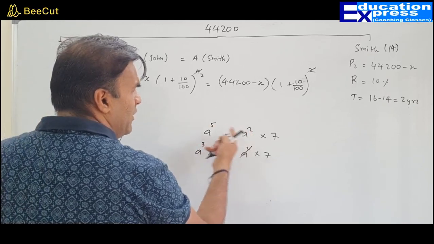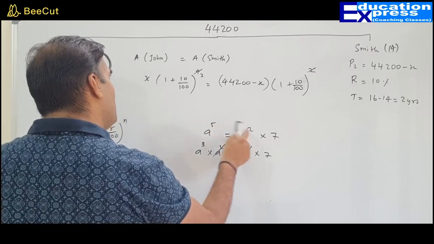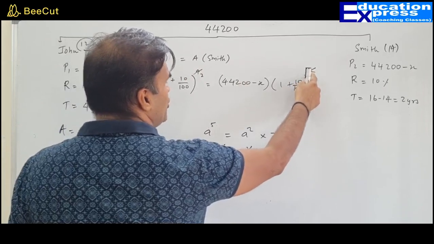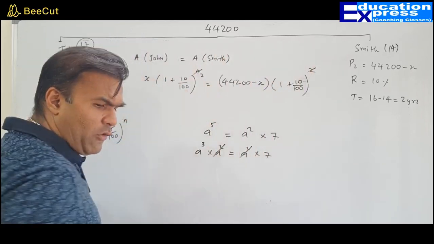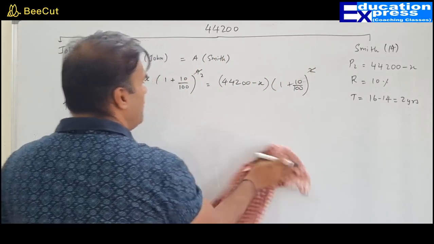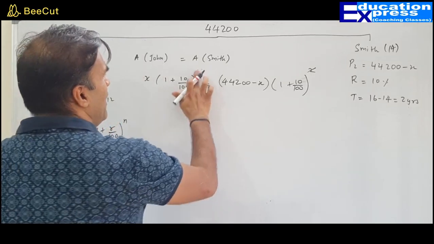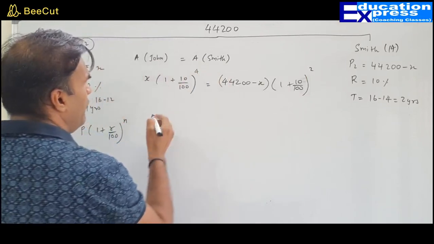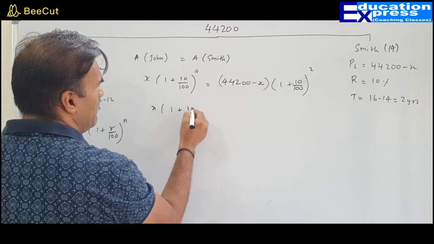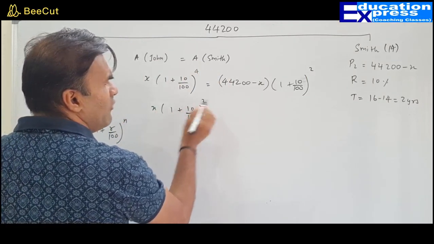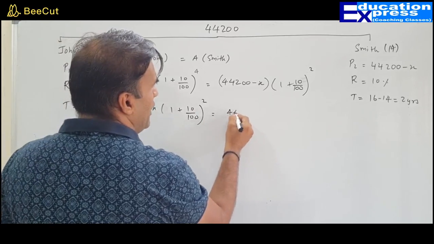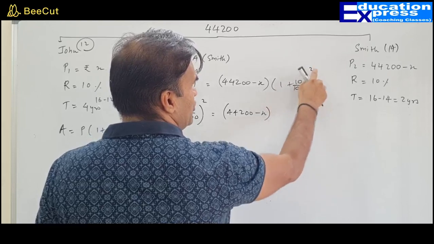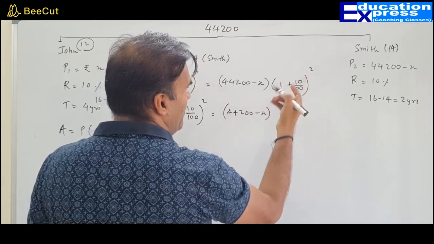What we have to do is subtract the smaller number from the higher number. The smaller number is 2 and the higher number is 4, so you subtract the powers. When you subtract 2 from 4, we are left with 1 plus 10 upon 100 squared. And over here, 44,200 minus x, anything raised to 0, because this 2 has been subtracted, will become 1.